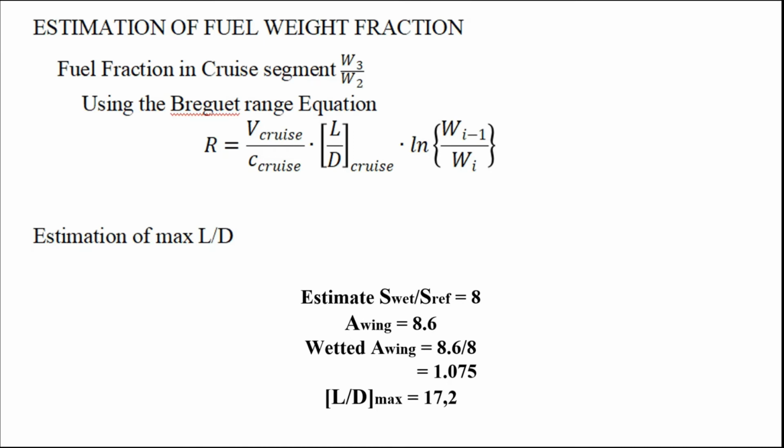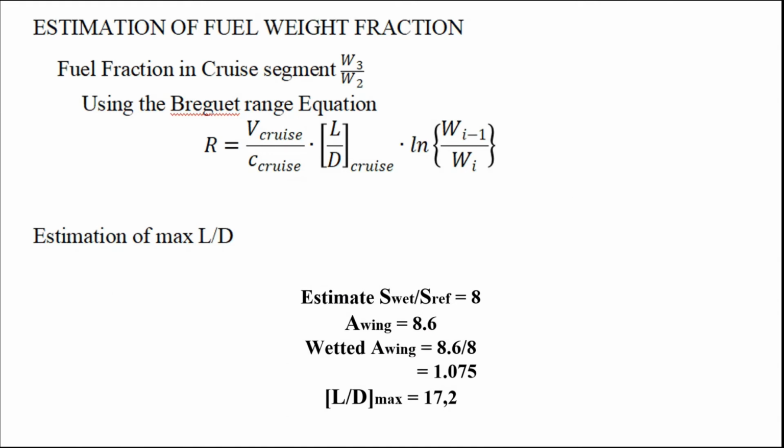We are using the Breguet range equation, which can be seen from the slides, and for which we need L bar D cruise. To calculate L bar D cruise, we first have to calculate L bar D max from the historical graphs and value trends.